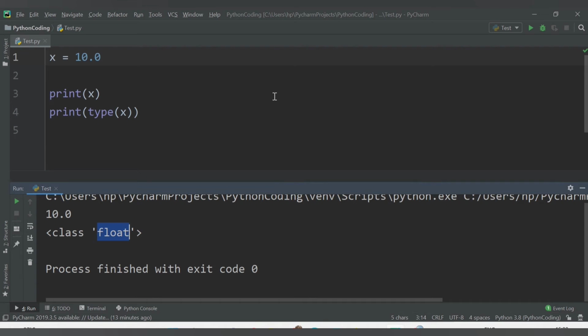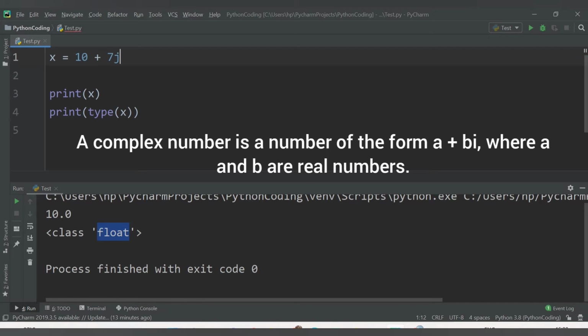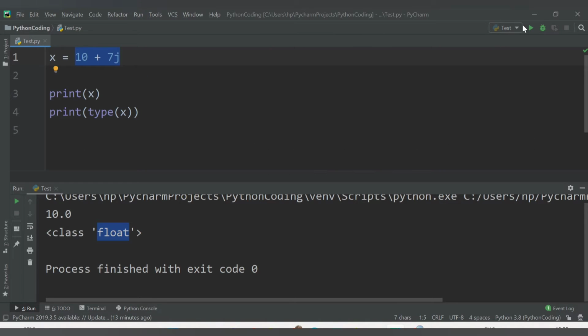And the third one is complex number. If you assign a complex value to this variable x, let's say 10 plus an imaginary number, let's say 7j, this is a complex number, right? If you have learned this in mathematics, you know the format of a complex number. Now let's see the data type here. We are getting the value that we have assigned to this variable, and the class is complex, meaning the data type of variable x is now complex. So we don't need to provide a data type. Python will automatically consider the data type as per the values we have provided.